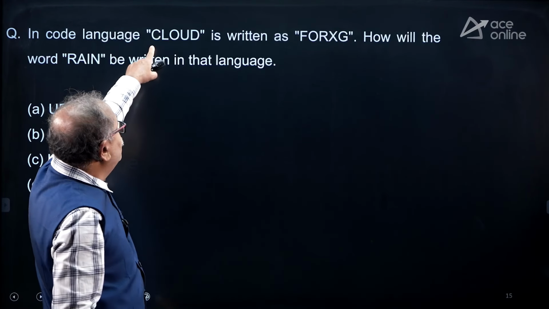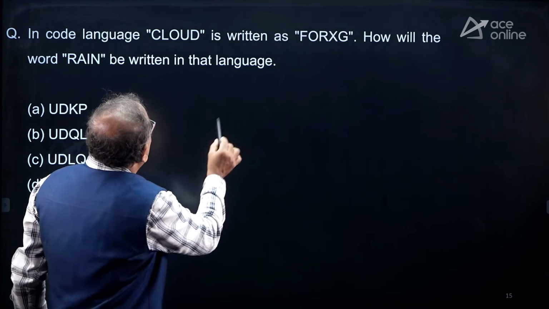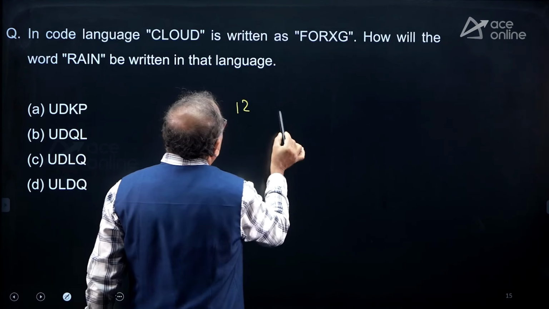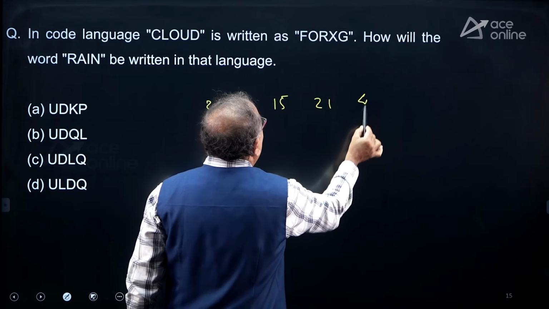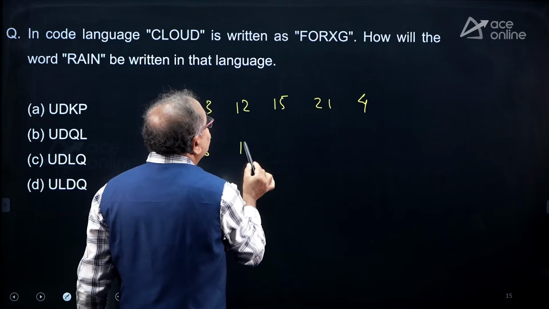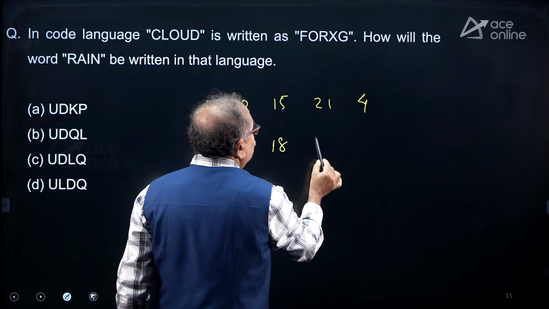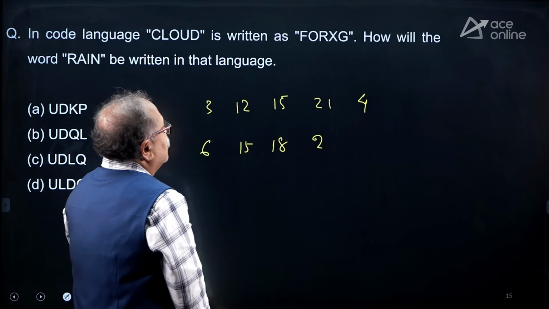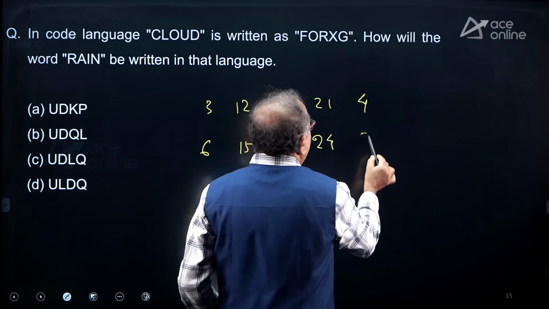Allow me to look at the numbers over here. So this is C, that is 3, and L is 12, O is 15, and U is 21, D is 4. V is written as 6 and O is 15 and R is 18, and next X is 24, X is 24, and G is 7.